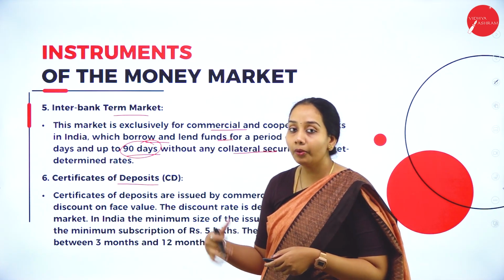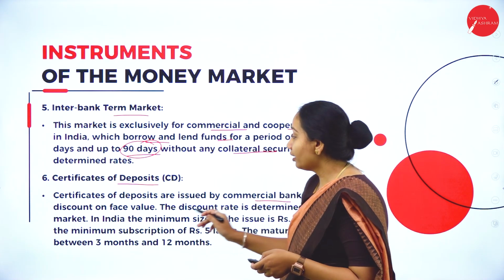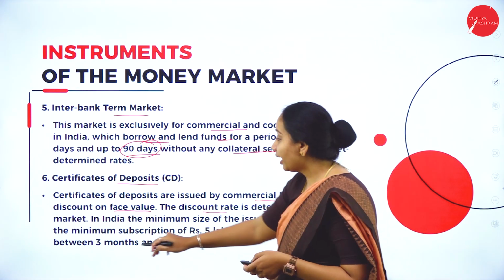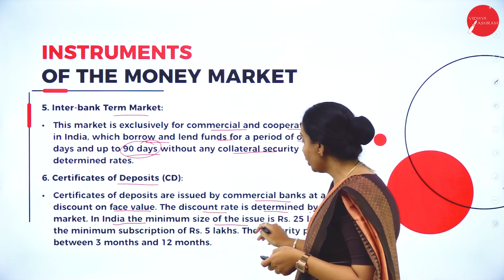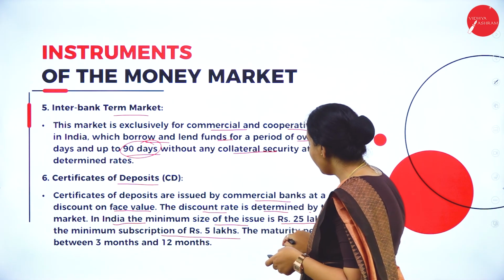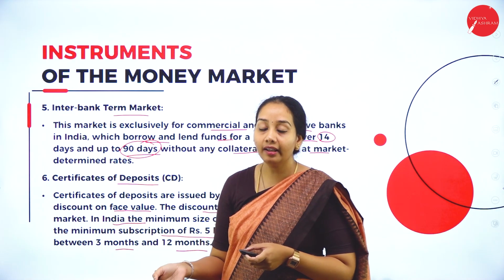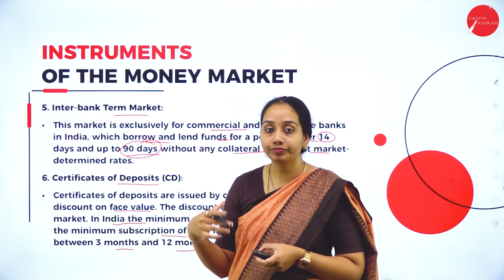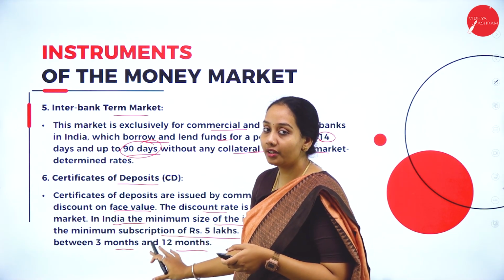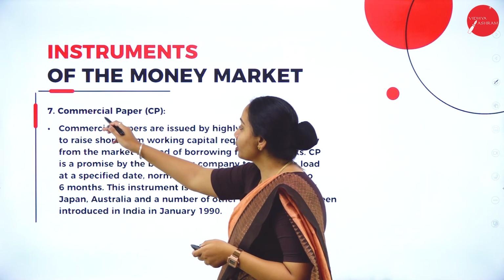Next is about certificate of deposits. This is also one of the important types of money market instrument. It is issued by commercial banks at a discount on face value. The discount rate is determined by the market in India. The minimum size of the issue is rupees 25 lakhs, with a minimum subscription of rupees 5 lakh. The maturity period is between 3 months and 12 months. Certificate of deposits are like your savings deposit or recurring deposit or any fixed deposit. All those come under certificate of deposits in the money market. So next is about commercial papers.